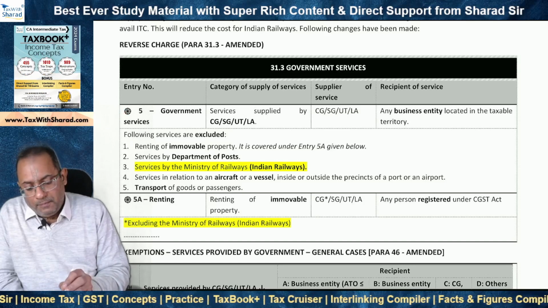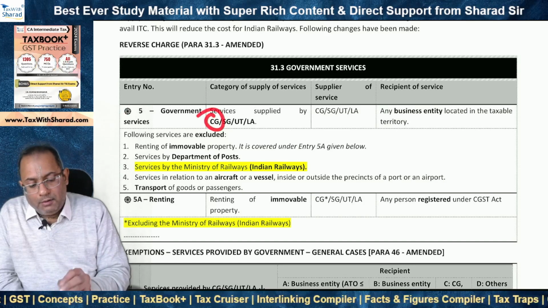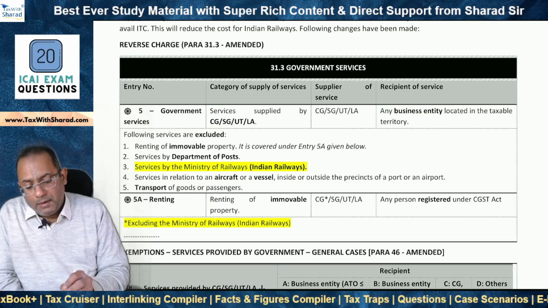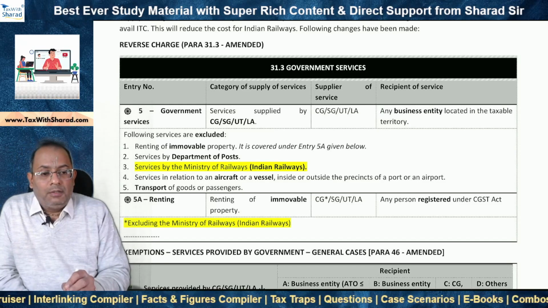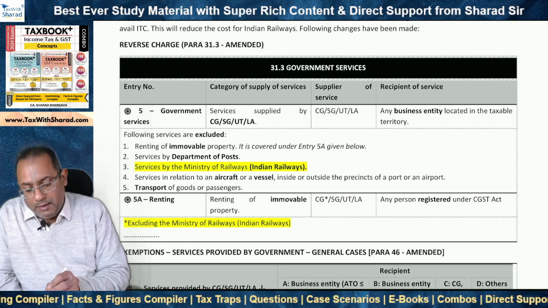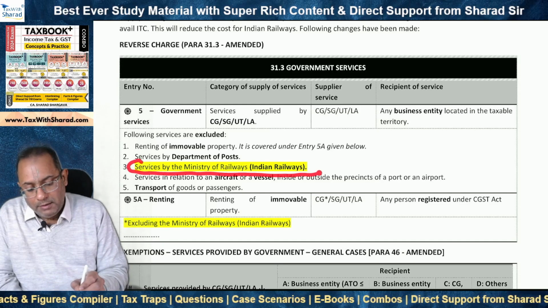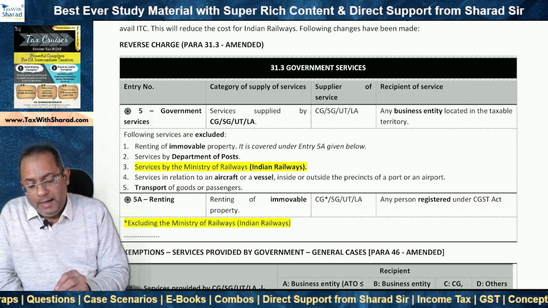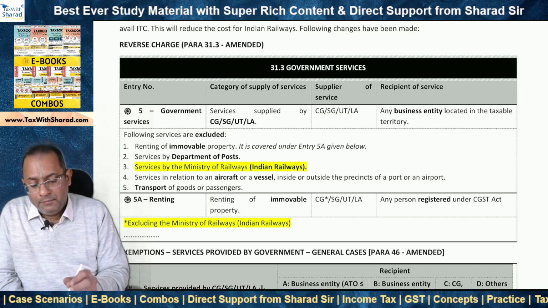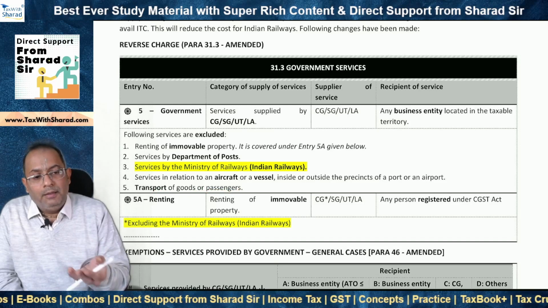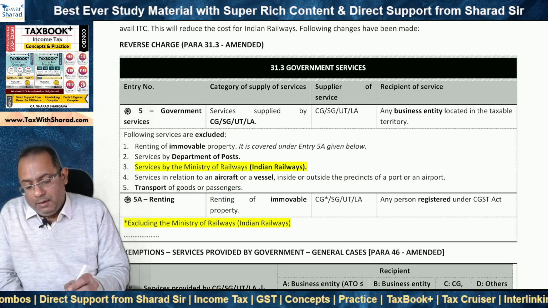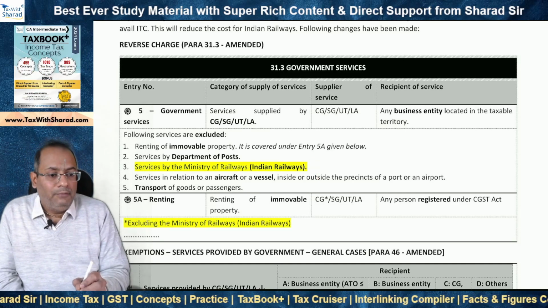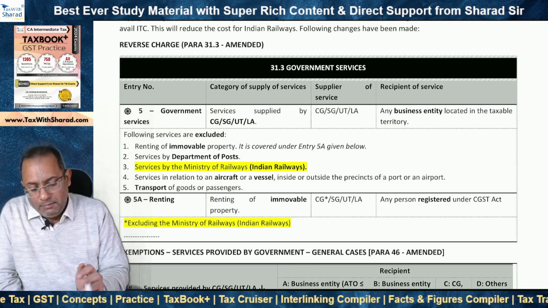So entry 5, services provided by central government, which is the Ministry of Railways in our case, to any business entity till now has been subject to reverse charge mechanism. But now what has been done is services by the Ministry of Railways, Indian Railways, have been excluded from this reverse charge mechanism. Transport of goods and passengers was already there, but all other services by Ministry of Railways will be out of reverse charge mechanism now. That will enable the railways to pay GST and avail ITC thereon.